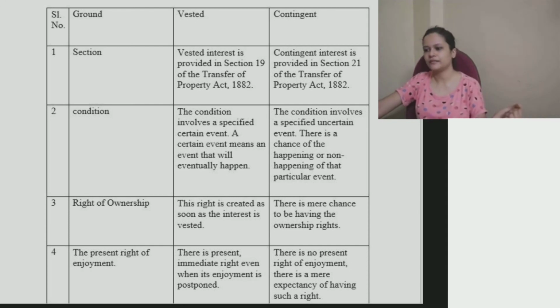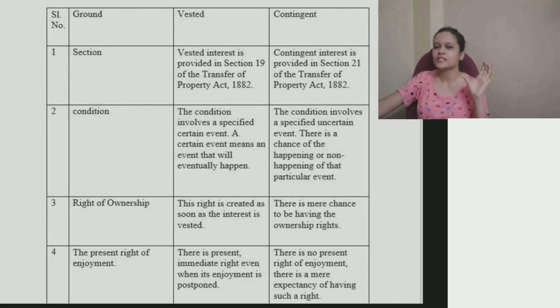Differences between vested and contingent interest. First of all, the section which provides for the definition. It is section 19 of the Transfer of Property Act which defines vested interest, and it is section 21 of the Transfer of Property Act which defines contingent interest. What is vested interest? The condition involves a specified certain event.